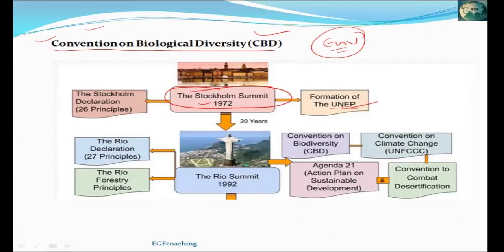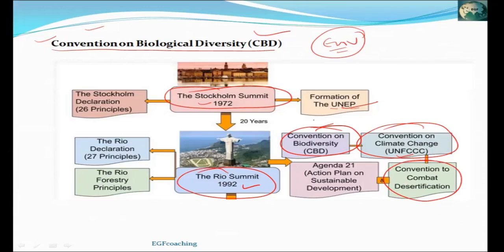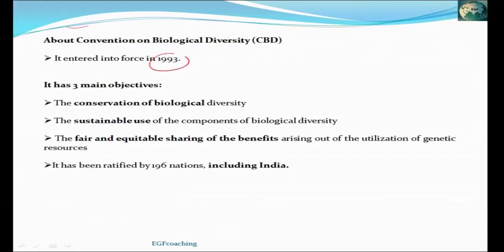After 20 years of this summit at Rio de Janeiro in 1992, Rio Convention was held, which is very important. In this summit, three conventions were signed. First was Convention on Biodiversity, Convention on Climate Change, also known as UNFCCC, and Convention to Combat Desertification. So one of them is Convention on Biological Diversity, and this convention is responsible for protection of biodiversity. In 1993, it came into force.